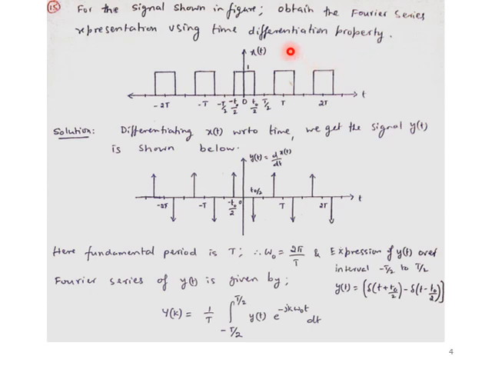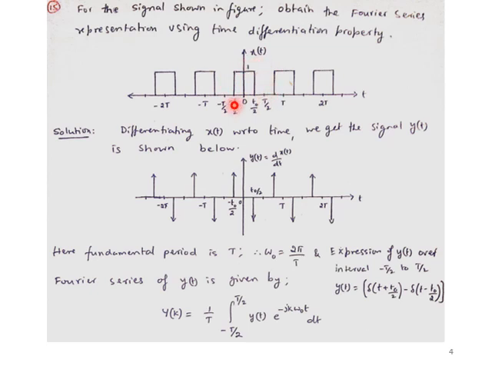Here, x of t in terms of the graph is a rectangular pulse train, defined in each interval from minus T naught by 2 to T naught by 2 with amplitude equal to 1, and from T naught by 2 to 3 T naught by 2 the value is equal to 0.